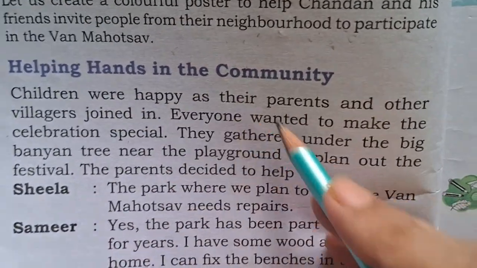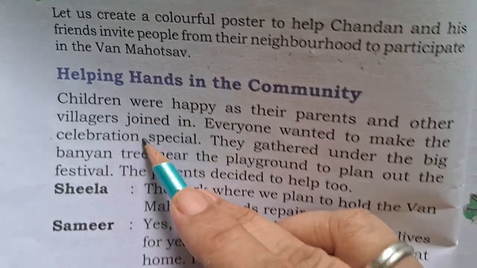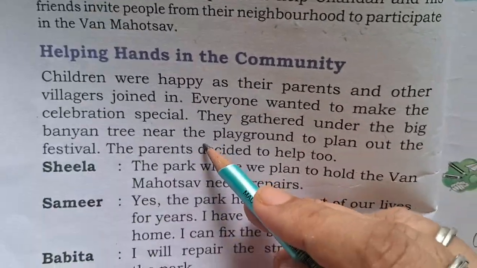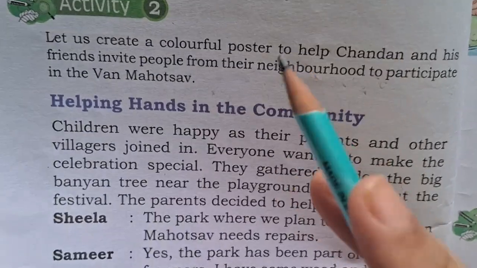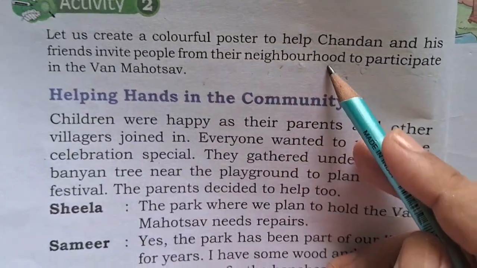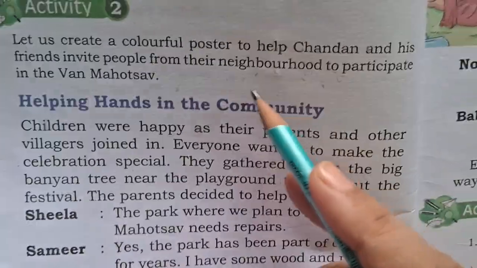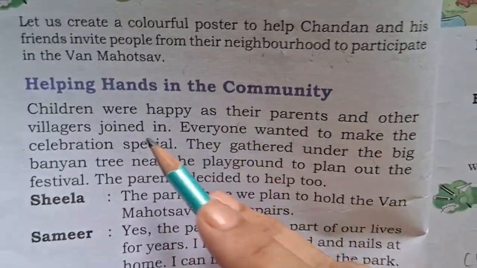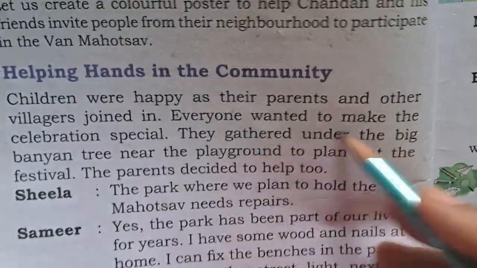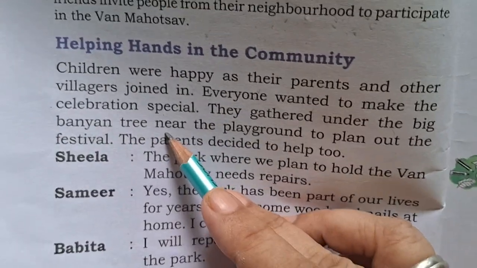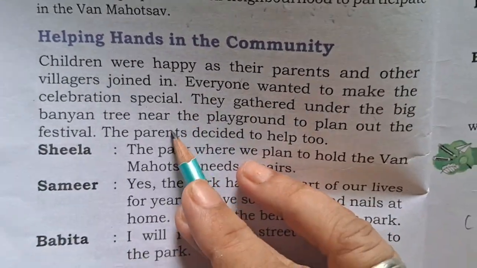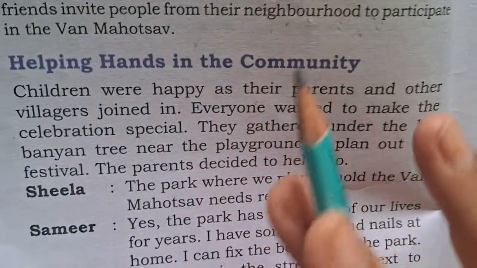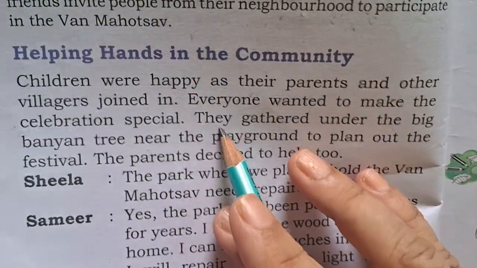Children were happy as their parents and other villagers joined in. Everyone wanted to make the celebration special. Okay, now they already made a poster and invited their friends, neighbors and the other villagers. So yes, they come and they join this festival. They gathered under the banyan tree. Now you remember the banyan tree that I already told you about in the first paragraph. Chandan has a big banyan tree in his village.